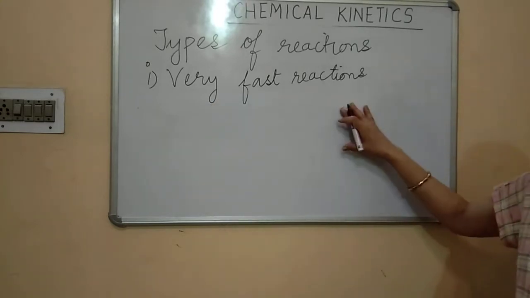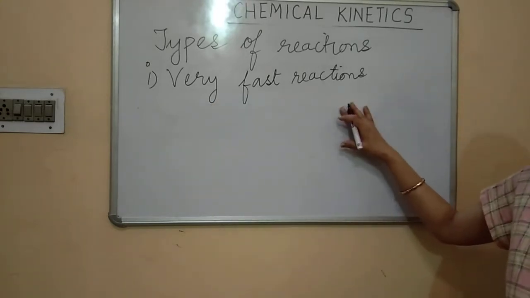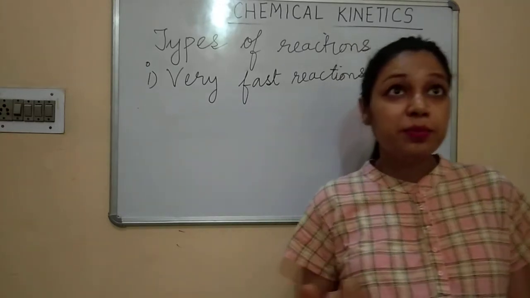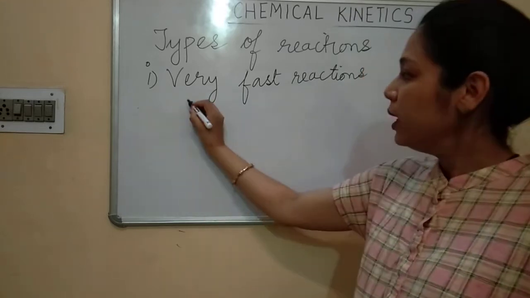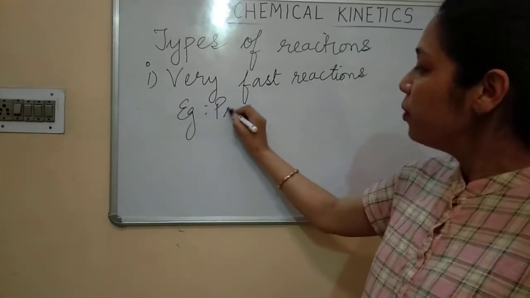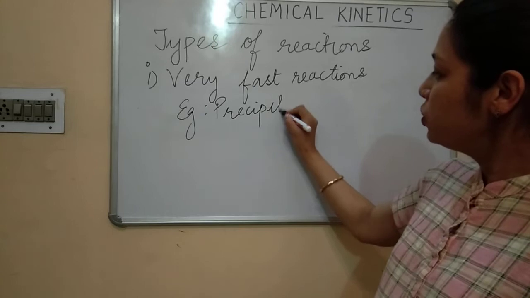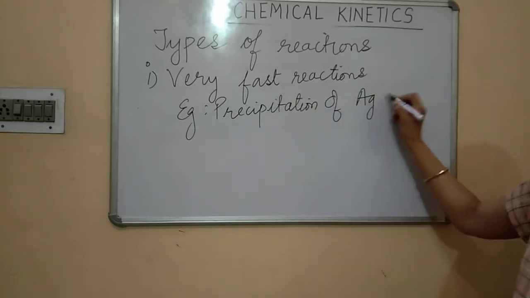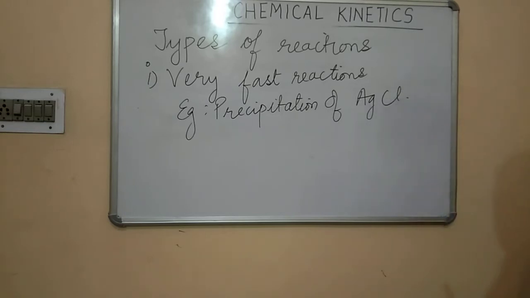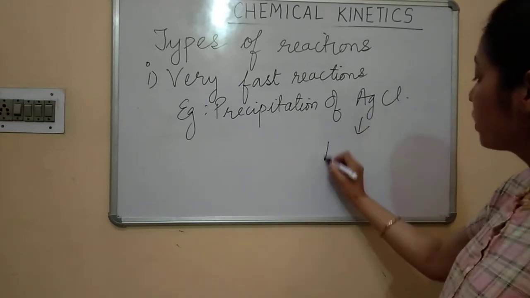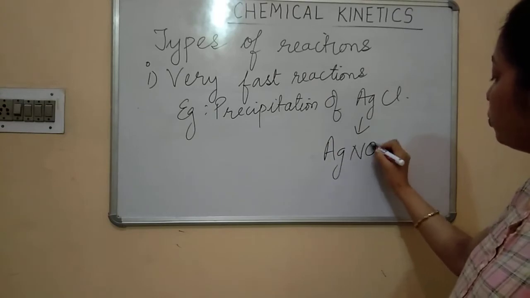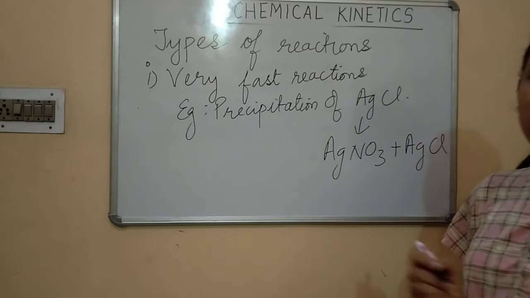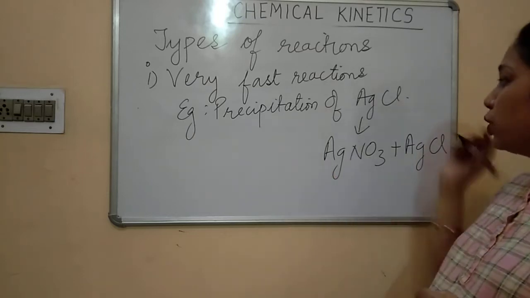बहुत जल्दी से ये reactions जो हो जाते हैं उनको हम लोग बोलते हैं very fast reaction. For example, precipitation of AgCl. Now children, what is precipitation of AgCl?